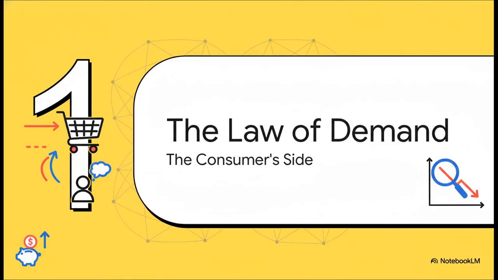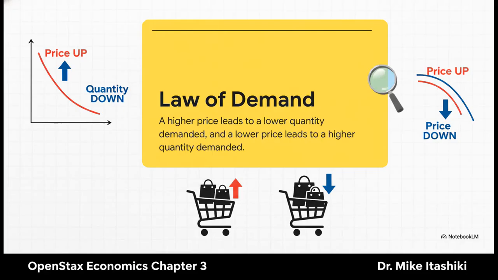All right, first up, let's get inside the head of the consumer. This is all about why we decide to buy the things we buy. Honestly, it all boils down to something you already know. It's this simple inverse relationship. When the price of something goes up, we tend to buy less of it. And when it gets cheaper, we buy more. It's super intuitive, but this simple idea is the bedrock of how we all behave as consumers.